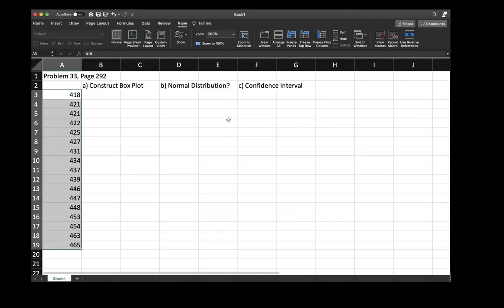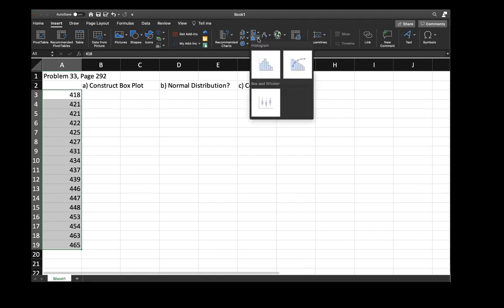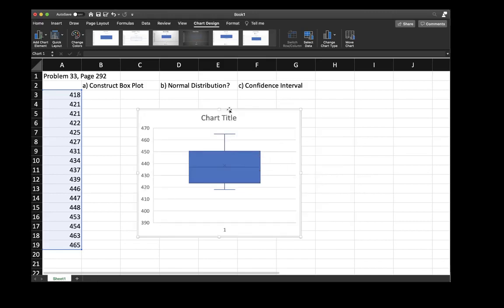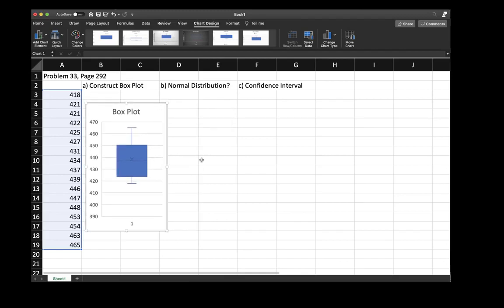To construct a box plot, I'm going to highlight the data as you see here. I'm going to go up to Insert, and I'm going to look for an icon here that looks like box and whisker plots. And so I can calculate the box plot right here. And then if I want to change the size, I can make it look a lot skinnier. I can change the title to box plot, and you can of course label your data as you wish as well. So this is how we would create a box plot, and there are some other ways in which you can do that a little bit more efficiently.